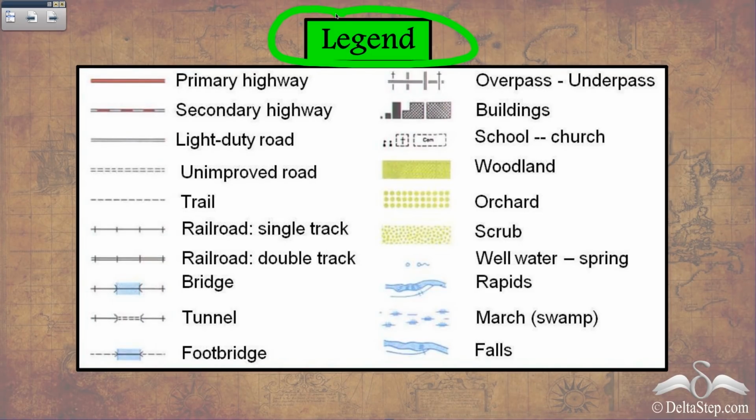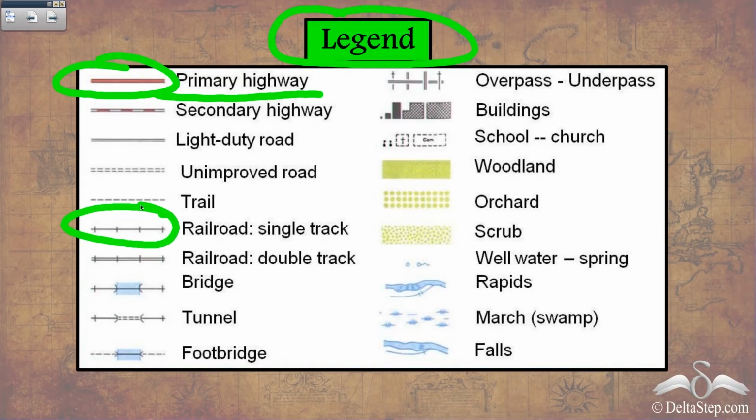For example, in this case, the straight line with this symbol is used for primary highway, while for railroads we use this symbol. Now these things are linear features, roads and railways. So these things are usually in straight line. So we use these symbols for roads and railways.